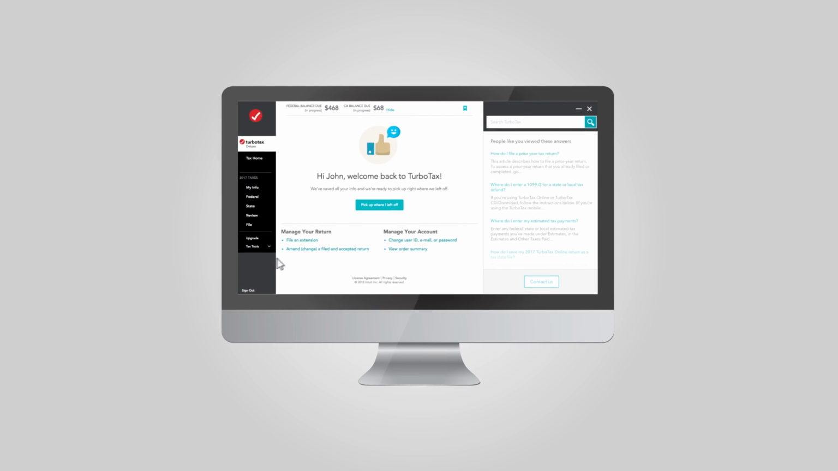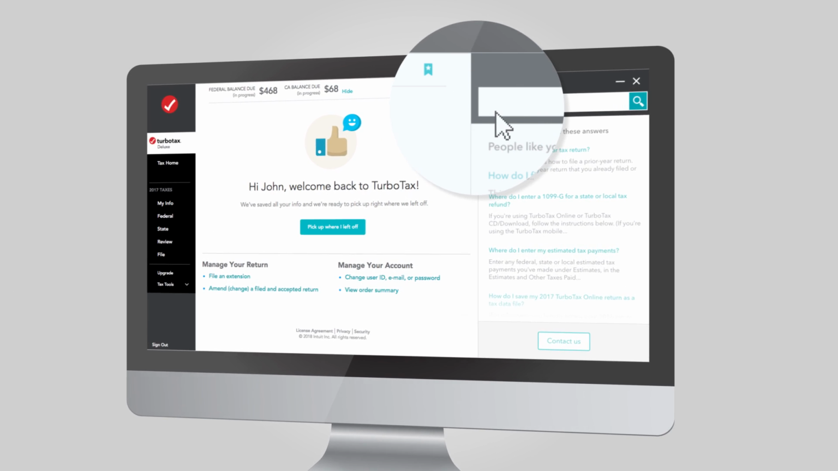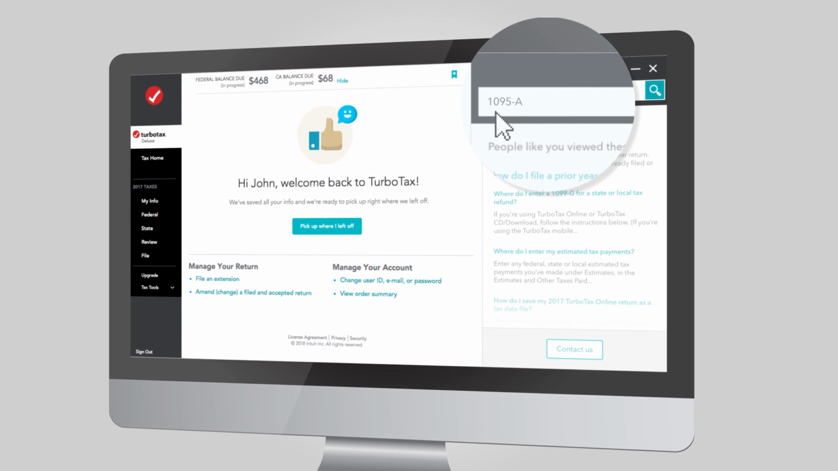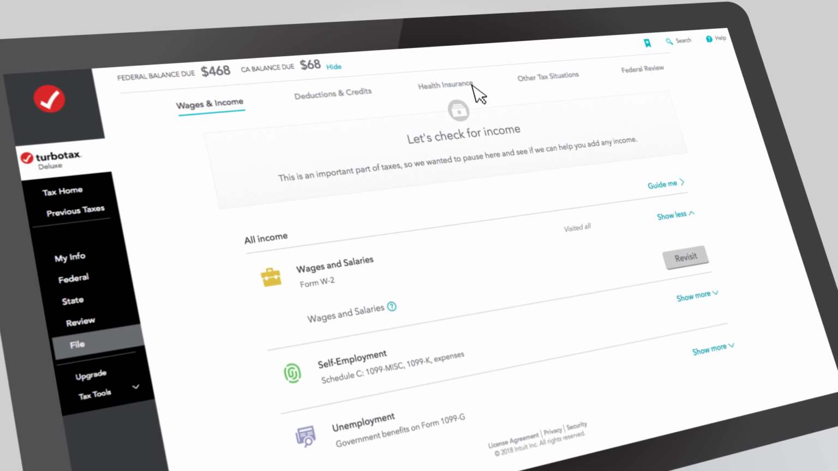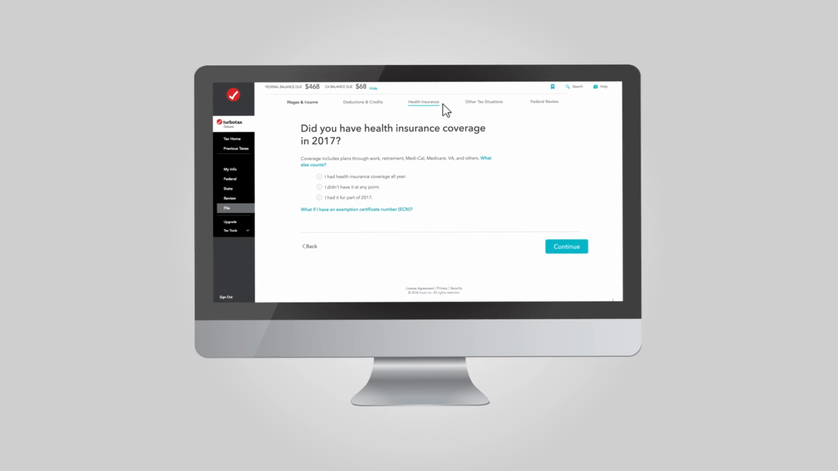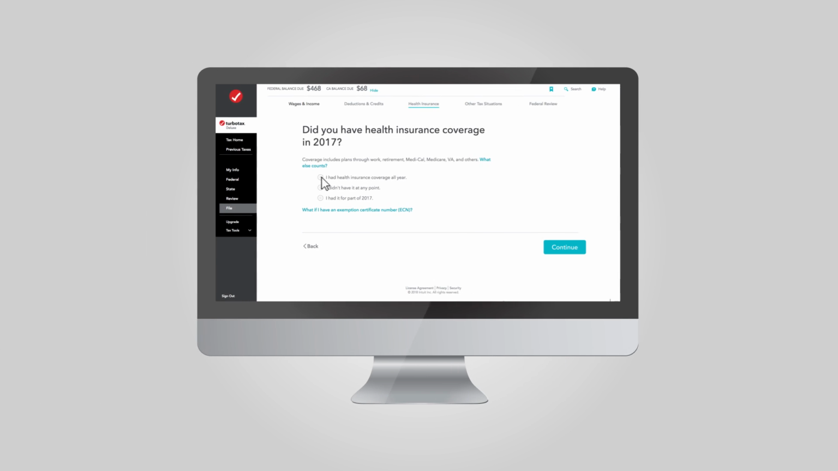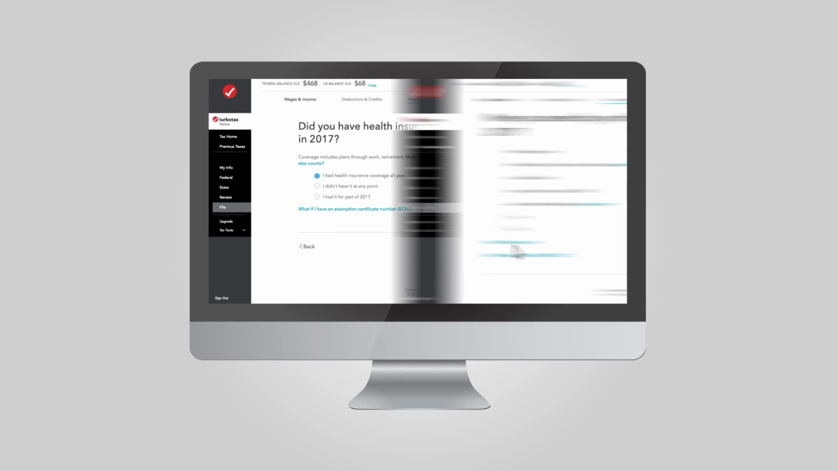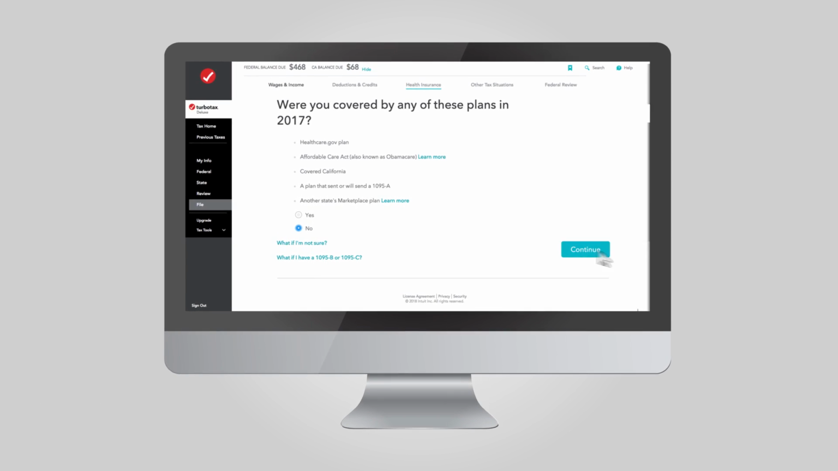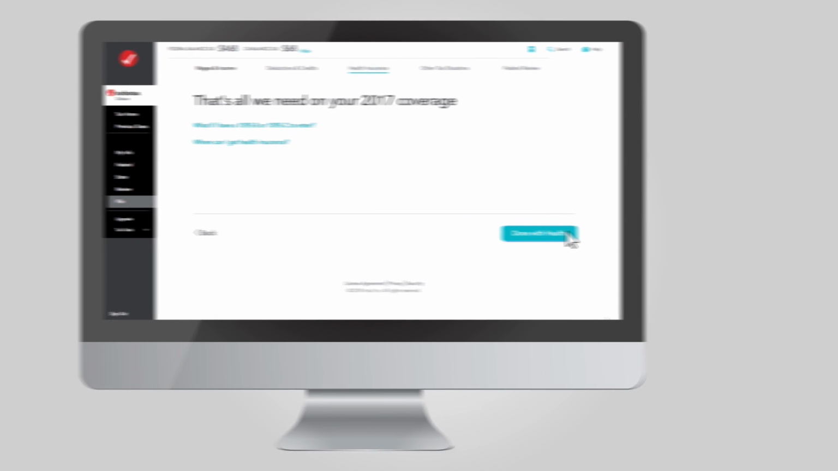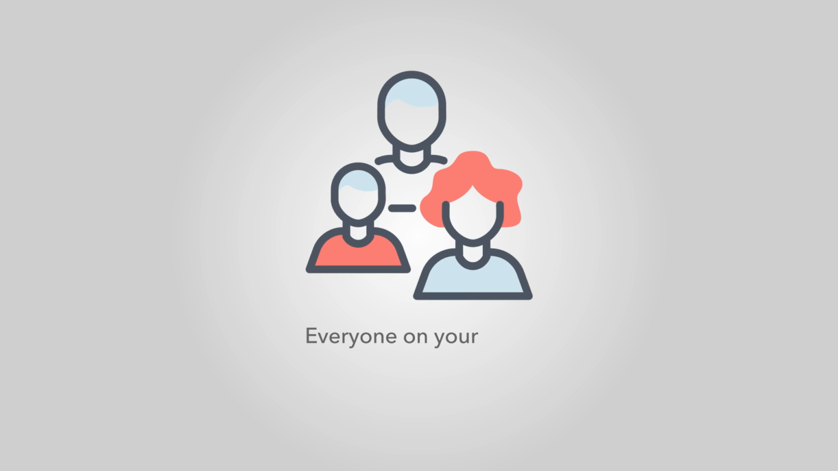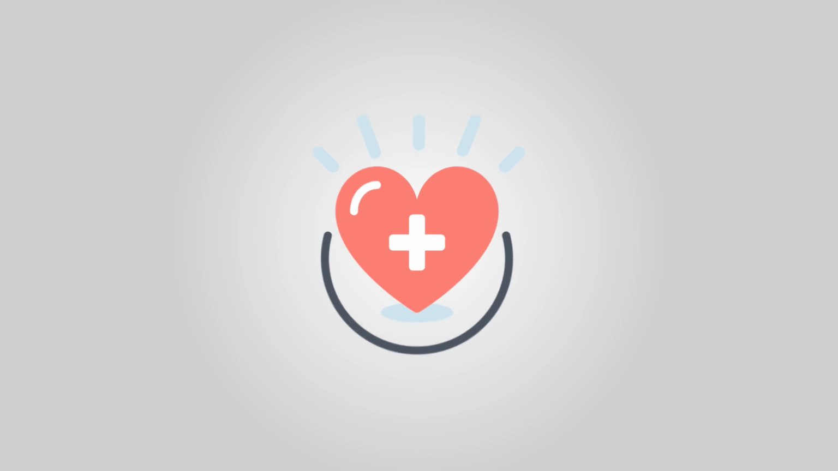To enter your 1095-A information, simply search 1095-A when signed into TurboTax, or select the Health Insurance section. We'll ask you questions about your health coverage and prompt you to enter your 1095-A information. You must enter a 1095-A for everyone on your taxes who was enrolled in a marketplace plan.